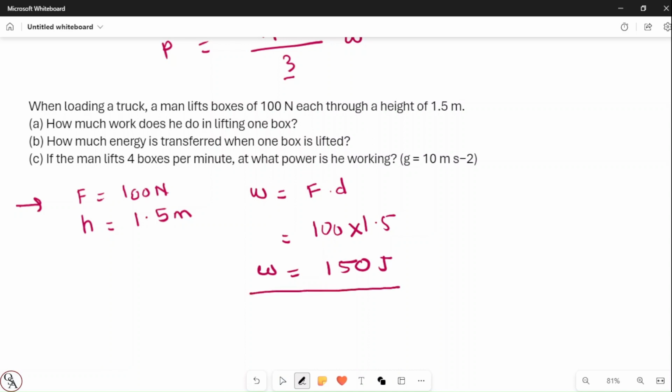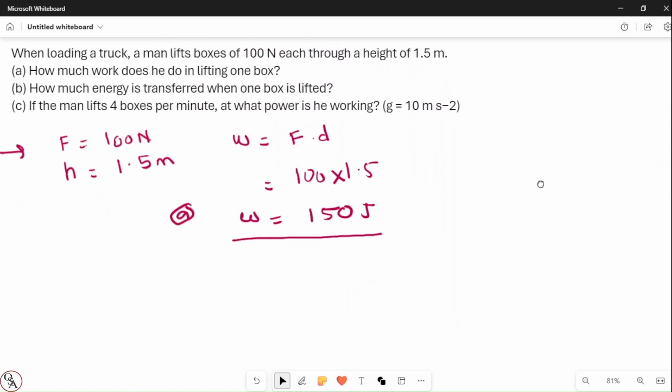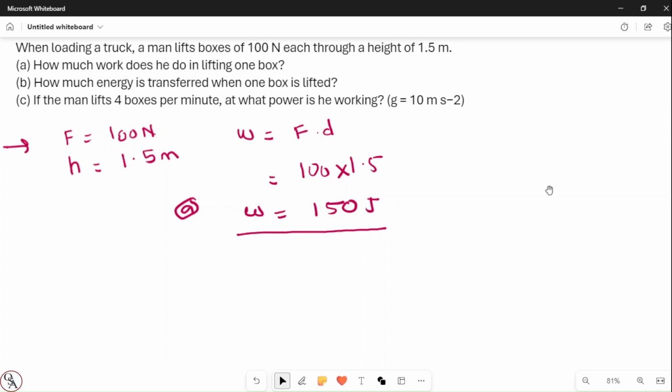It's a simple question, you just need to understand. So this is the answer for the first part, A. Next, the second question: how much energy is transferred when one box is lifted? As we know, this much energy will transfer as per the law of conservation. So the answer for the second is also 150.